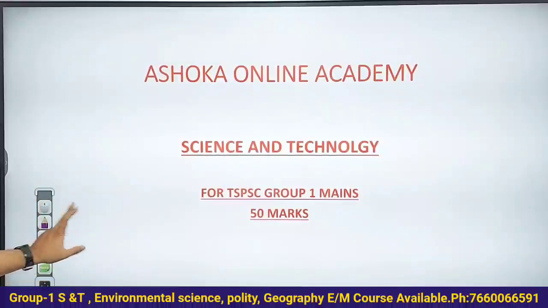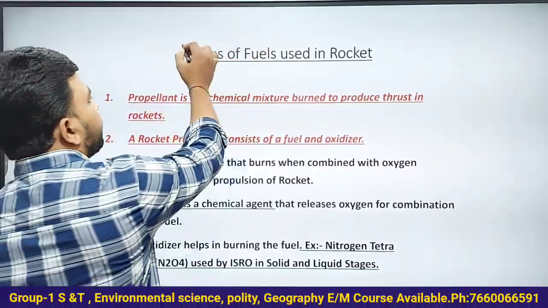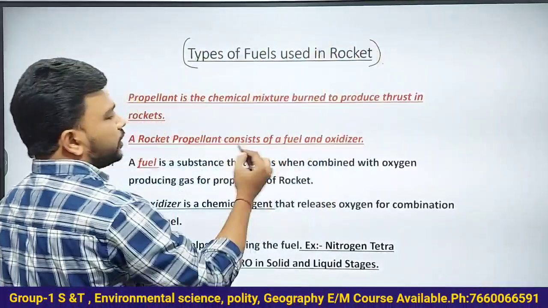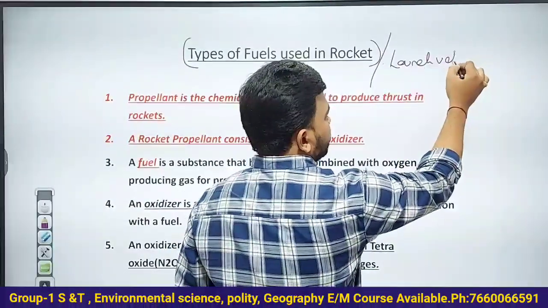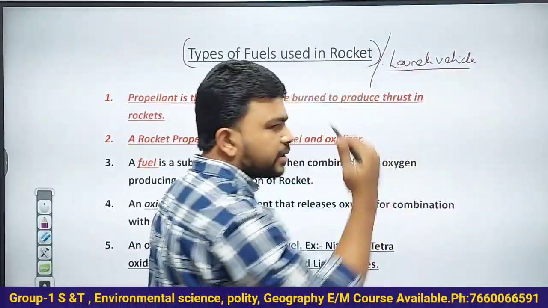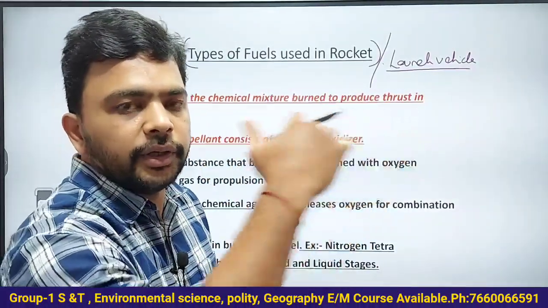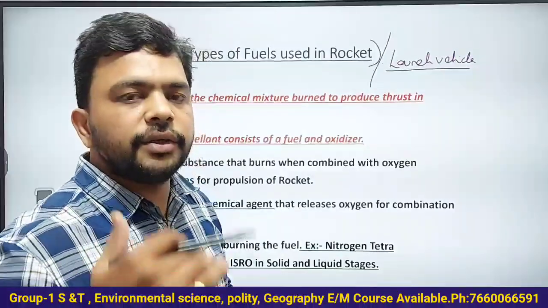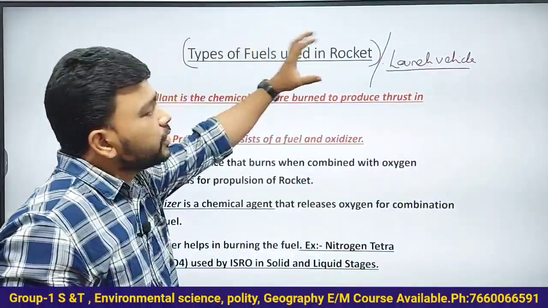So let me start the topic: types of fuels used in the rocket. This is the topic, types of fuels that are used in the rocket or launch vehicle. Just now I introduced to you: PSLV 4 stages: solid, liquid, solid, liquid. GSLV 3 stages: solid, liquid, cryogenic. So these are the types of fuels used in rockets.